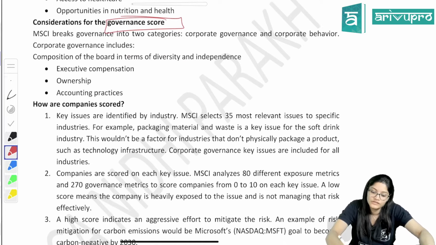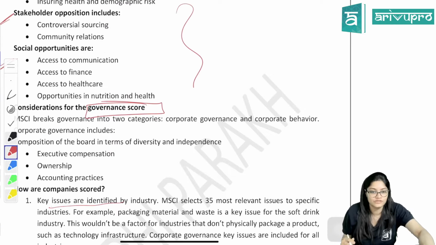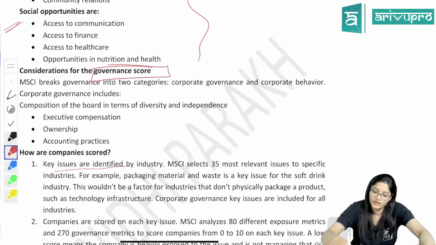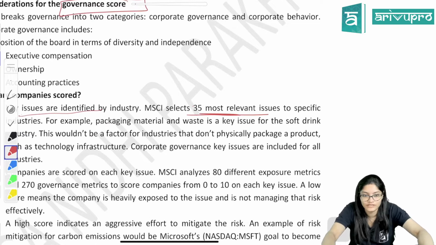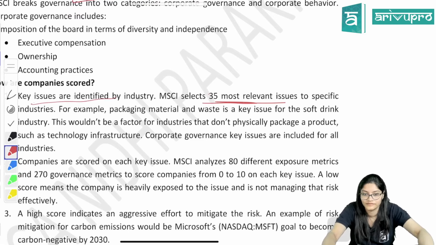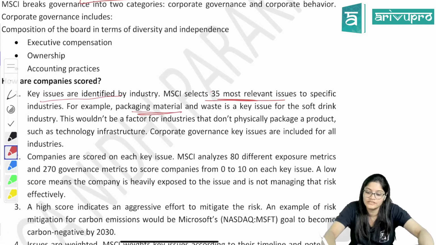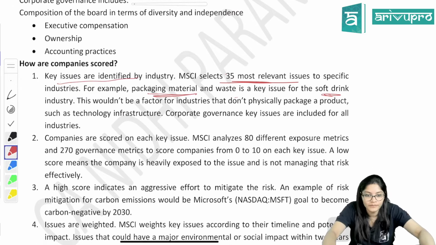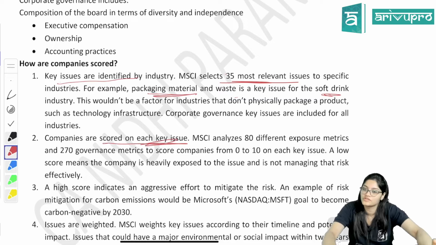So how do they score? Key issues are identified. They have identified all these issues, right? Now they will select 35 companies which are relevant to this industry, right? So what is the main issue? For example, here it is given that packaging material and waste is a key issue for the soft drink industry, because bottles are waste, right? So they will select such companies. Then companies are scored on each key issue. On each issue, scoring will be given.